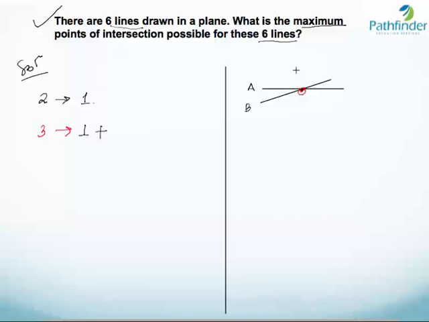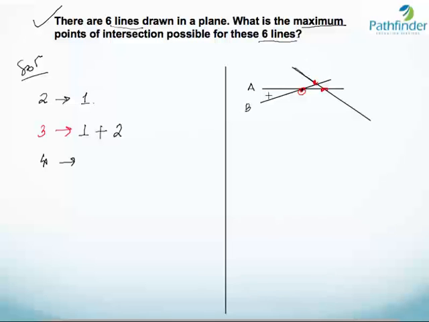Line C will have one point of intersection with B and one point of intersection with A. As you can see there, this is the second point of intersection for C. So what happens in this case? We already had one point of intersection when 2 lines were there. With the addition of the third line, we got 2 additional points of intersection.